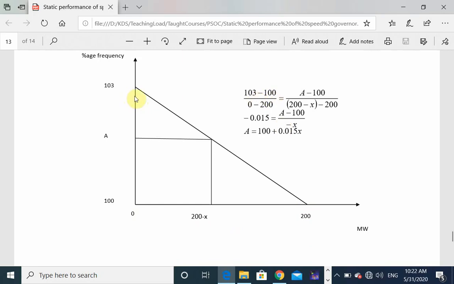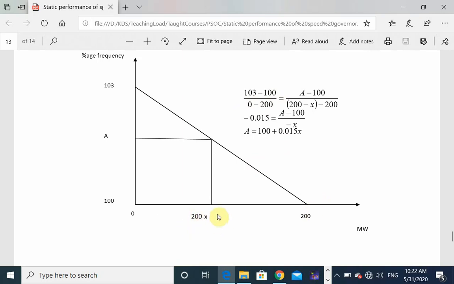Now compare the slopes here. 103 minus 100, variation from 100 to 103, and variation from 200 to 0. So 103 minus 100 divided by 0 minus 200, and whenever it is 200 minus x. Actually, why 200 minus x?